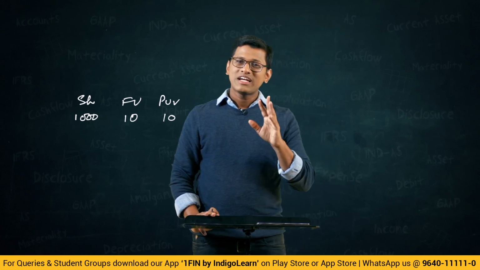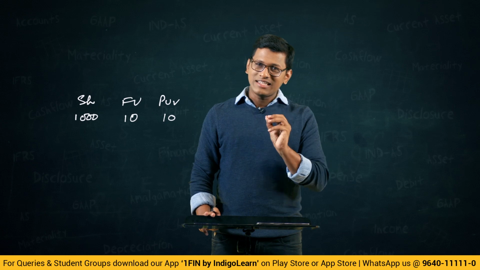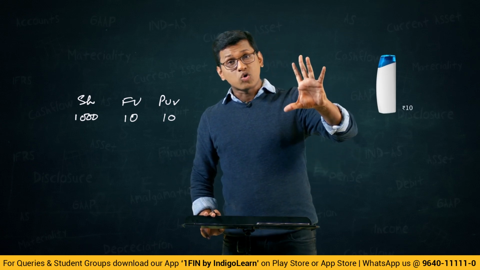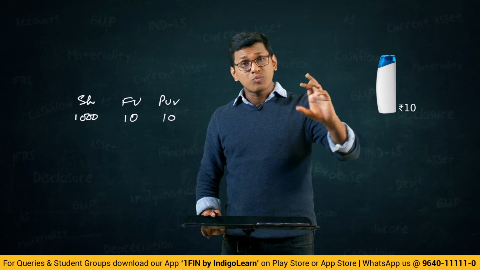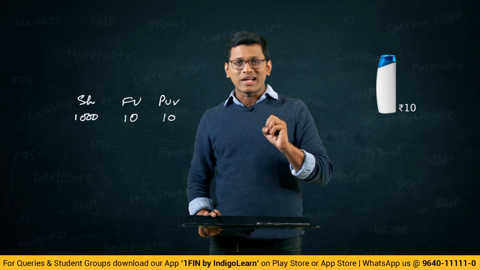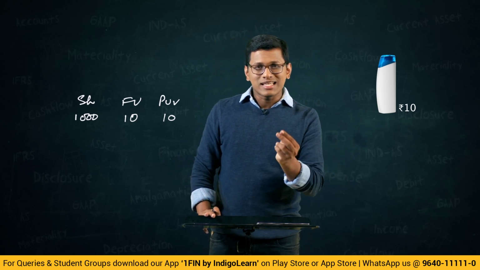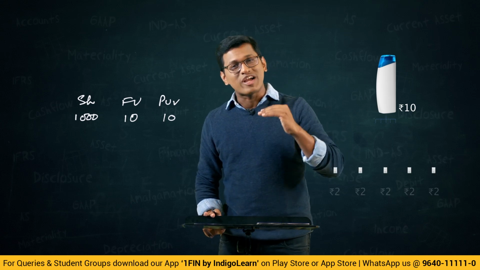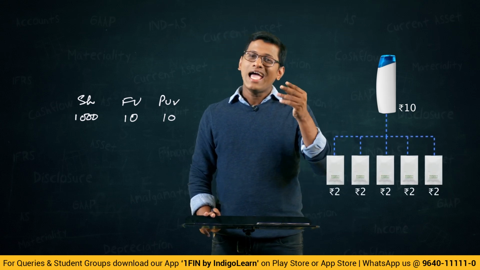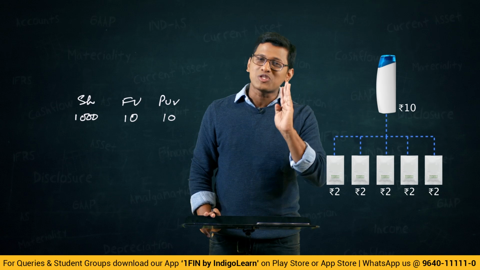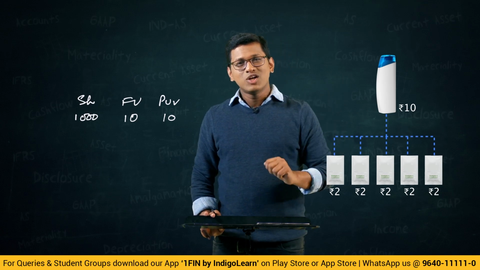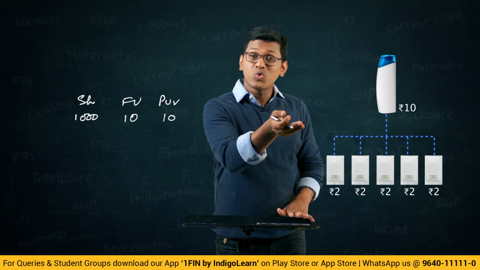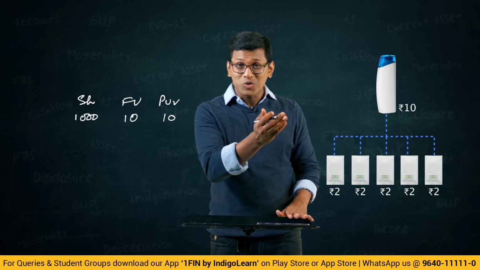Listen carefully. If there is an item like shampoo, that shampoo is like a 10 rupee bottle. Maybe some 10 people can buy it. If that same amount of shampoo is equally divided into 5 pieces and made into 2 rupee packets, there are 5 packets, 2 rupees each. Earlier there were fewer people who could buy the 10 rupee bottle.